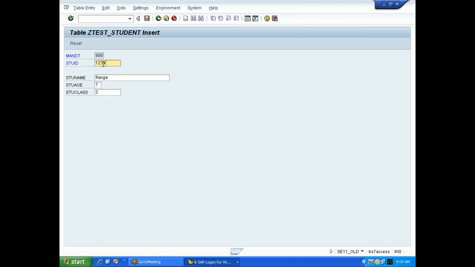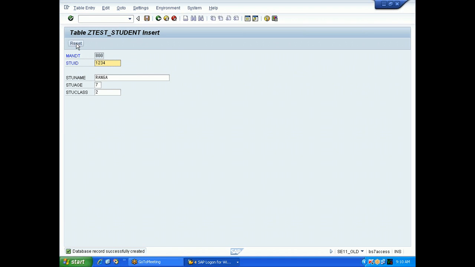See, this is numeric, right? Student ID is numeric. So what is the default value for the numeric? Zeros. So if I don't give this, how many zeros will it store? 10 zeros, because this is a numeric of length 10. So I'm filling only 4 digits. The remaining 6 are zeros, obviously. Fine, save this.